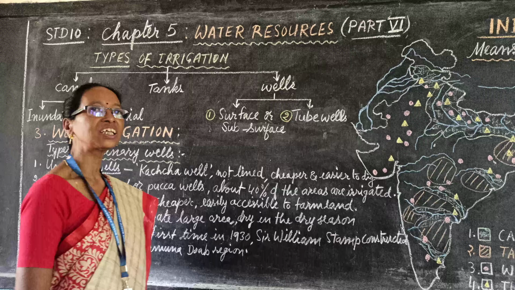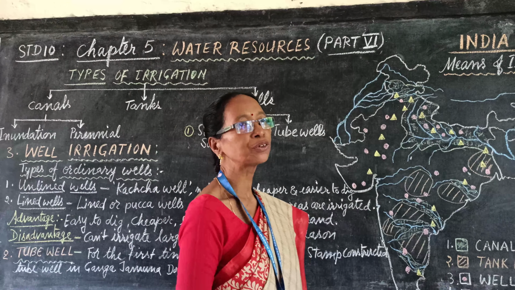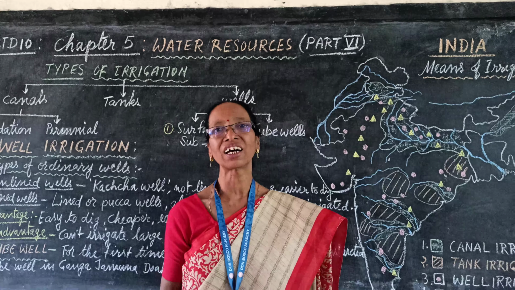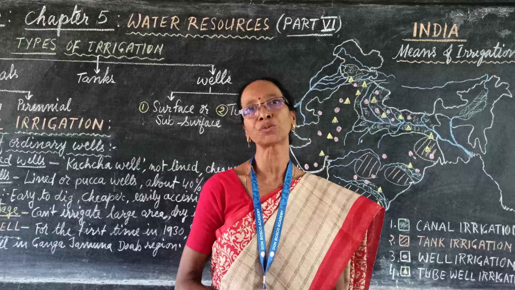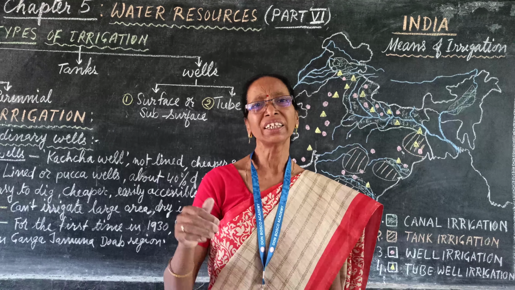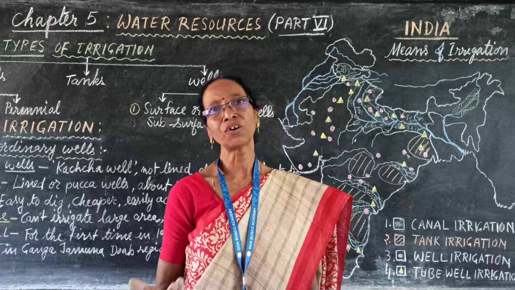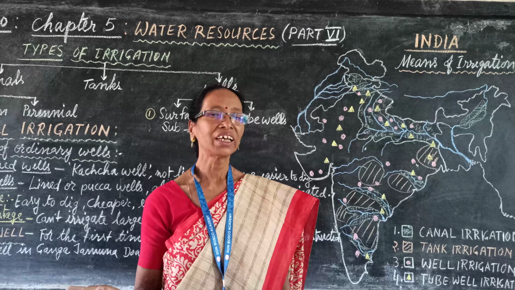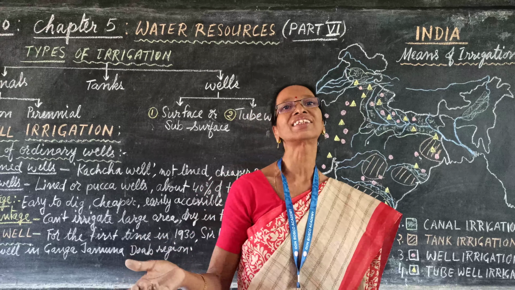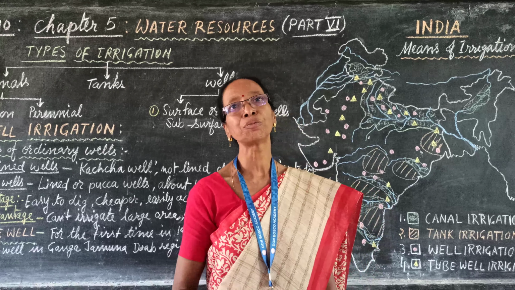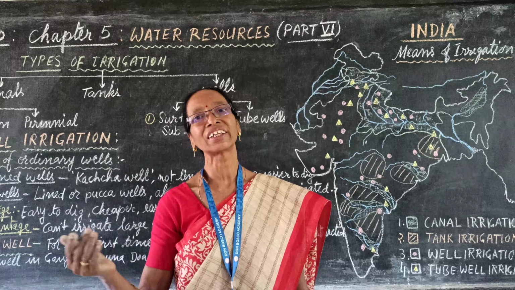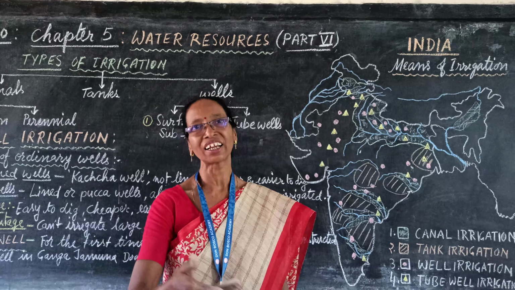Tube wells are very important. If you see the advantages, it does not occupy a large area that can be utilized for cultivation. It is very deep, so water is pure, not polluted. It does not dry in dry season as they are deep. Water is available throughout the year and farmers can irrigate a large area.